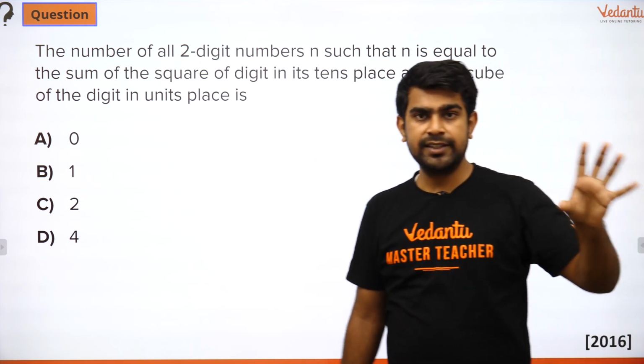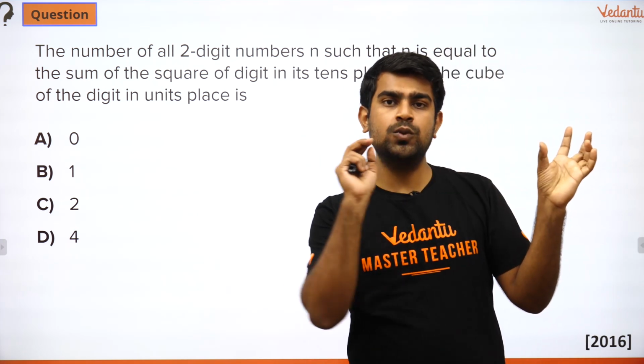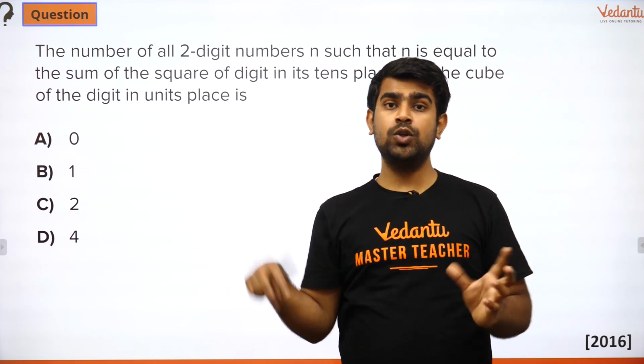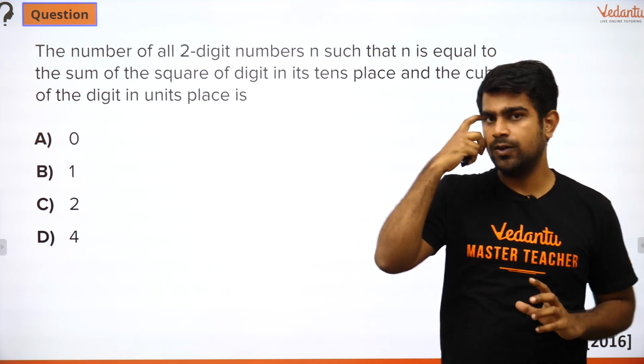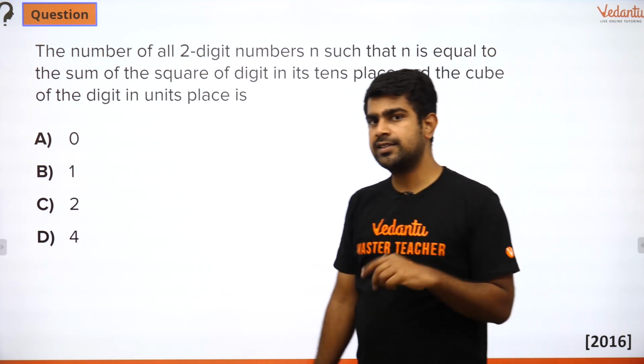So the number is going to be 2-digit and that number is actually equal to the square of the number in the tens digit and the cube of the number in the units digit. Okay, are you guys okay with that? Perfect. Now let's try to solve it.